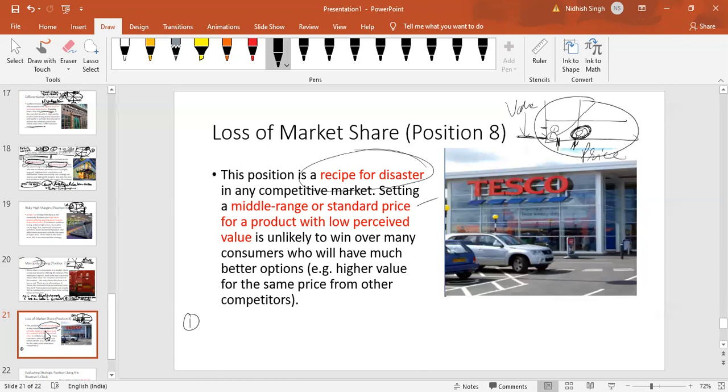Actually, this is a very good example for our next matrix, the Ansoff matrix, Nihar. Yeah, it's a perfect example because there are so many lessons to learn from this.